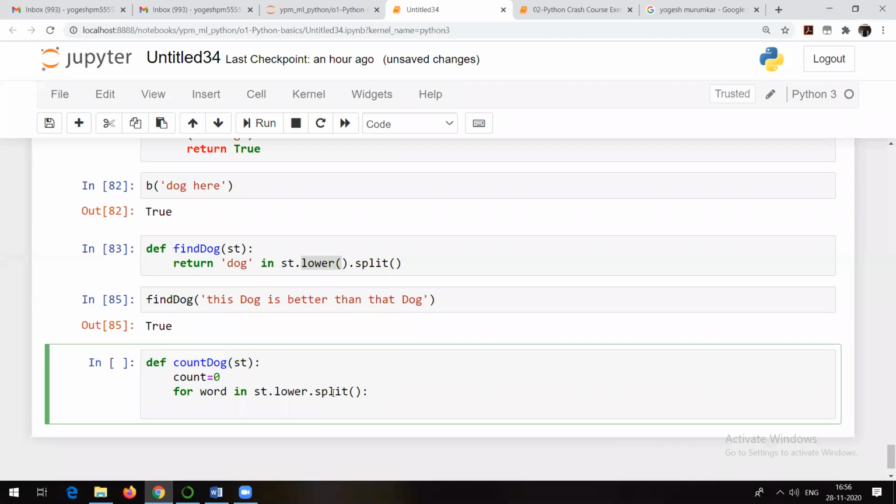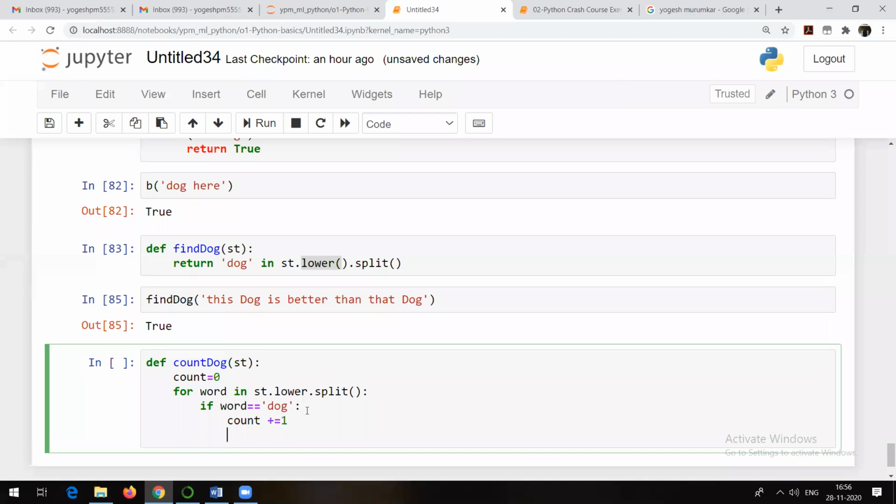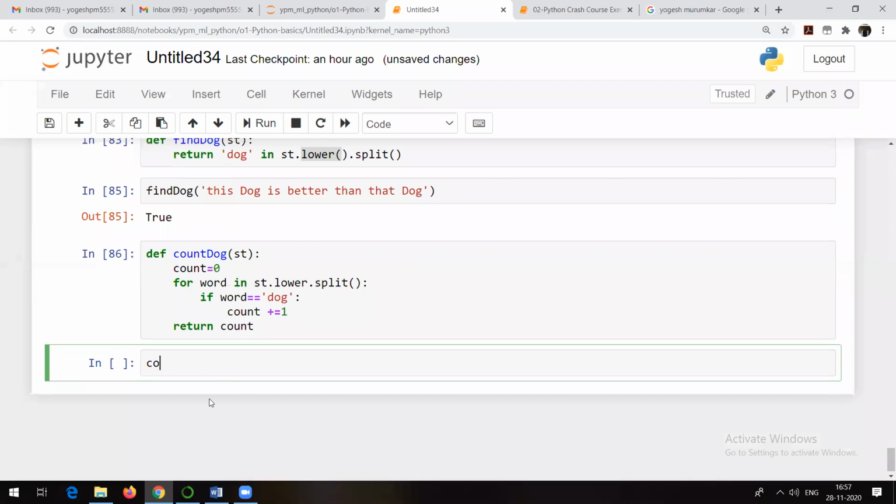Now if this word is equal to dog, I have already taken care to convert everything to lowercase. That's why I can compare with dog in lowercase. If word equal to dog, just increment the value of count. So count plus equal to 1, or count equal to count plus 1, the same thing. That's it. And finally, return the value of count. So let me see if everything is right. Yes.